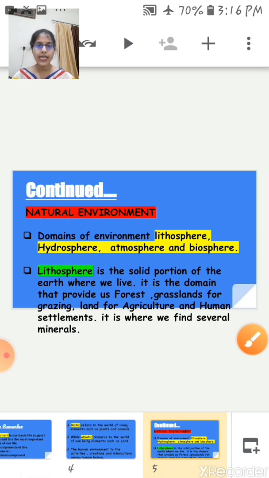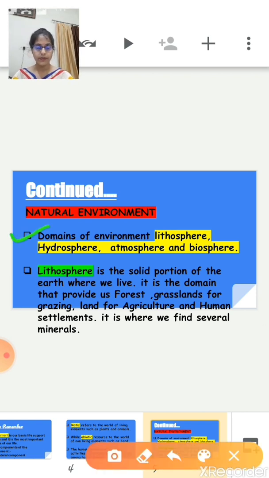Now, natural environment. As I said, it is divided into two, biotic and abiotic. So here we discuss abiotic components. Abiotic components mean all non-living elements, for example land, air, water. Now these are the important domains of the environment. There are four: lithosphere, hydrosphere, atmosphere, and biosphere. There are four important domains of the environment: lithosphere, hydrosphere, atmosphere, and biosphere.